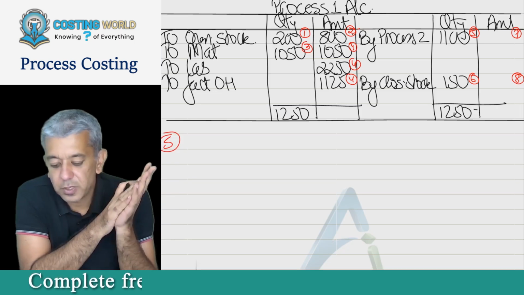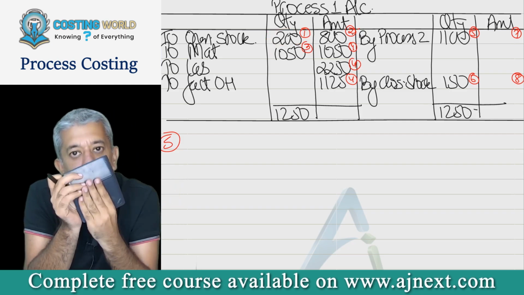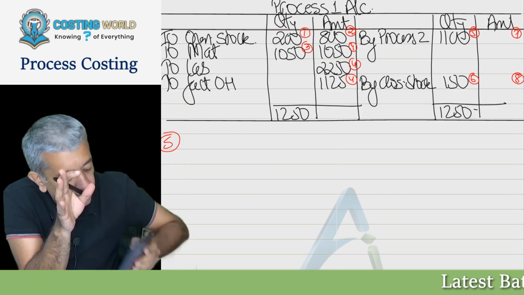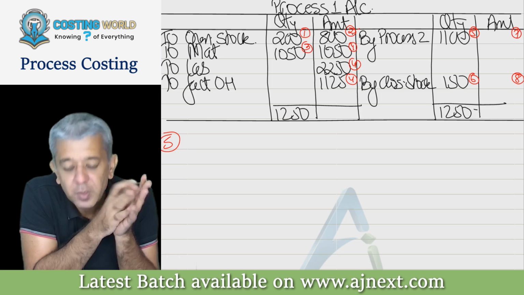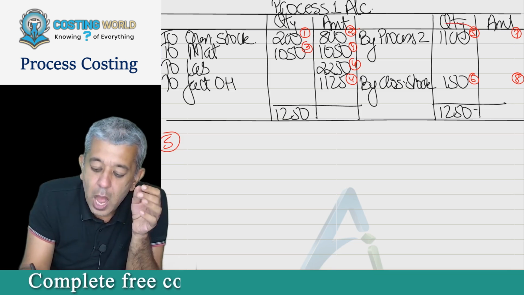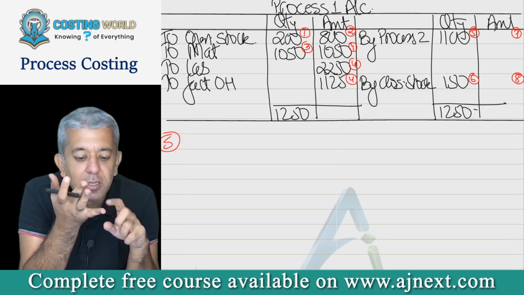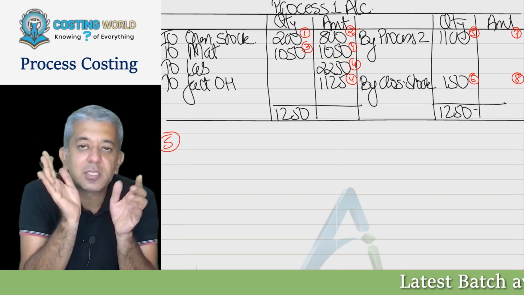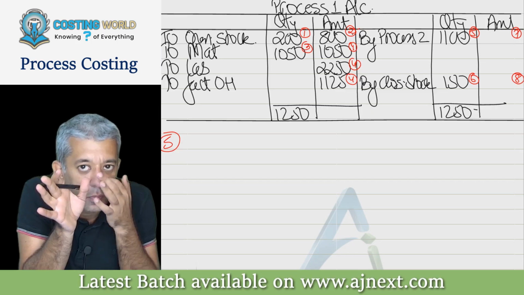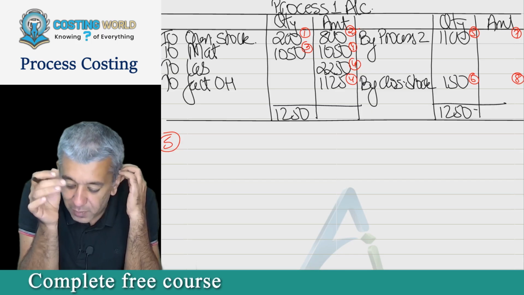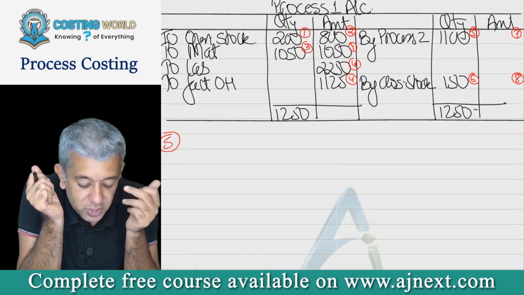Fifth. Now see, I had 200 units incomplete on the first day. I started the production of 1050 calculators more. So the total will become 1250. Now, out of 1250, how many calculators were completely made in this period? 1100. This is production completed. This is finished goods from the point of view of process 1. Are you understanding this? Yes, sir. So in this period, I have completed the production of 1100 calculators. You all write down fifth: production completed.